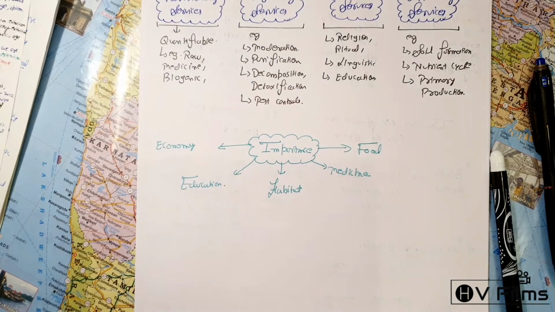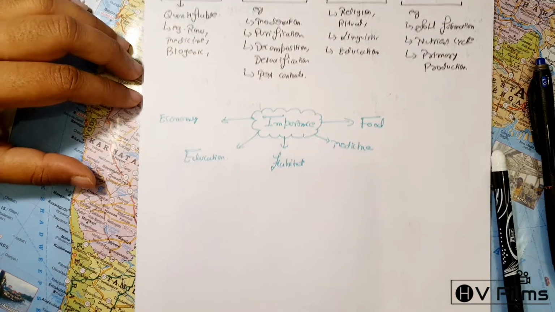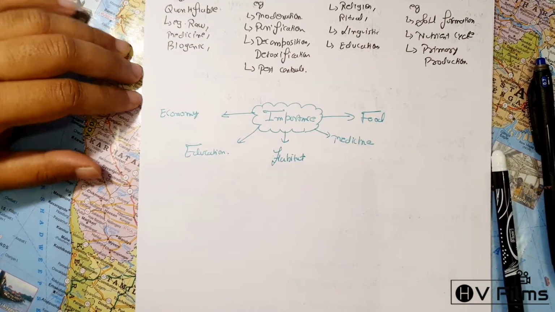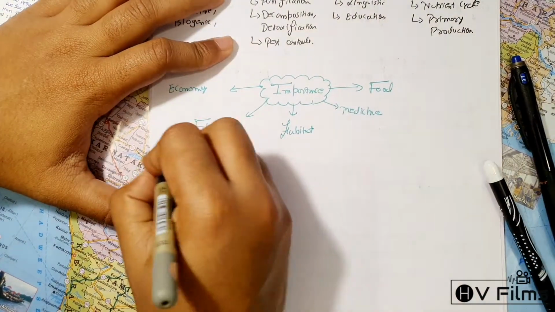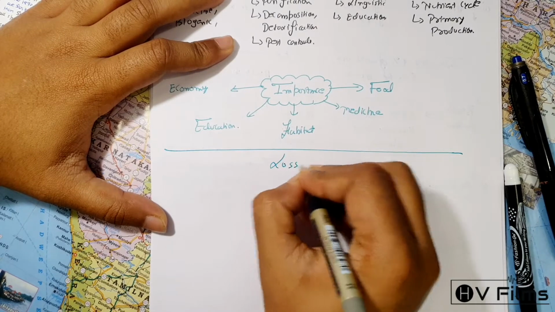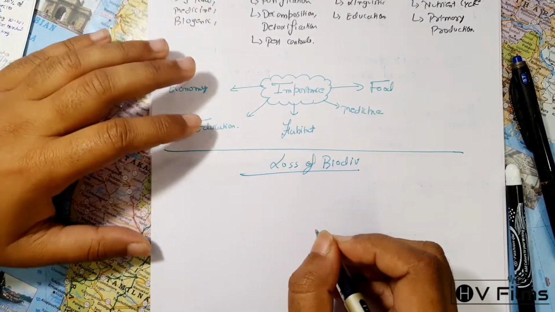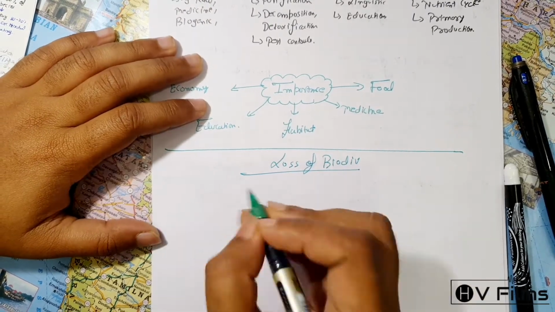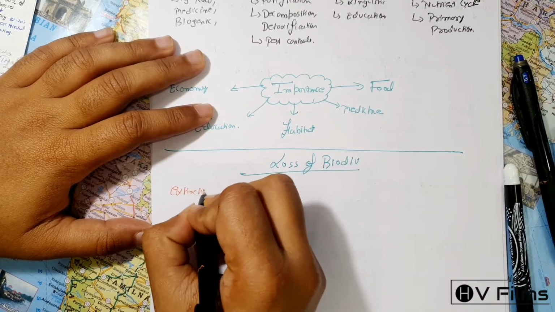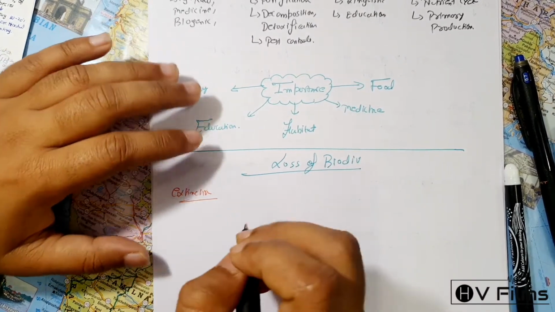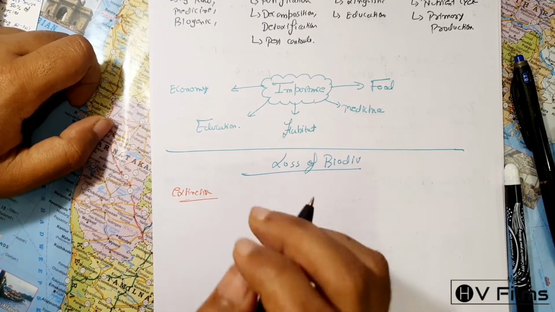So these are the few things that we should know about. And apart from that, one thing that we need to discuss is the loss of biodiversity, because that's a good thing that we need to study about. So basically, this is what we talk about as extinctions. It's basically a natural process. 90% of the life forms that once lived are extinct in the different phases of extinction.